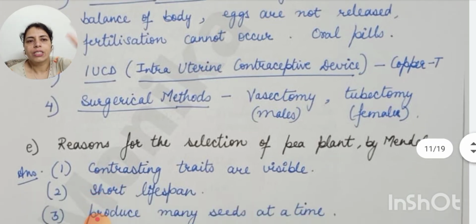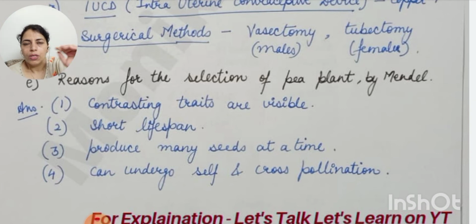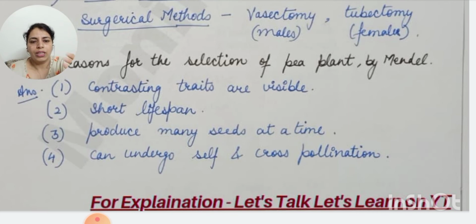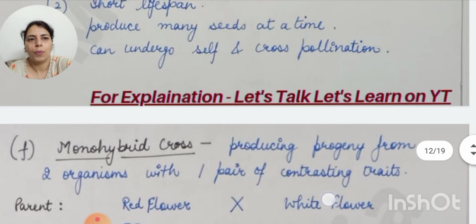Reasons for the selection of pea plant by Mendel. So what reasons were there, why he chose pea plant for his experiment? So first of all, the contrasting traits were visible, like tall and short plant, or round and wrinkled seeds, and white or red flowers. So these were the few traits which were externally very visible. Second reason was short lifespan. Pea plant जो हैं, they give seeds in a short span of time, and they produce many seeds at a time. So जो experiment के results हैं उन्हें observe करना easy हो गया था, and pea plant can undergo self pollination as well as cross pollination. So दोनों options available थे.